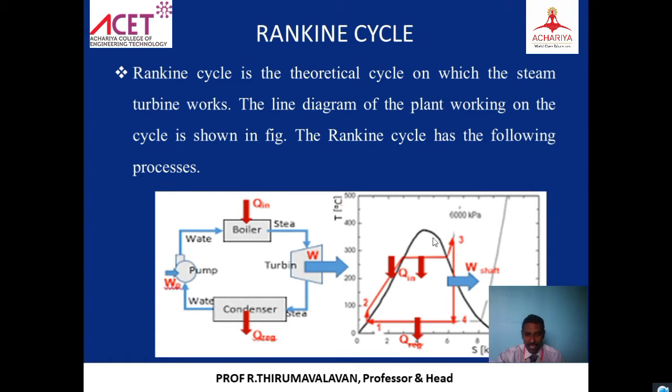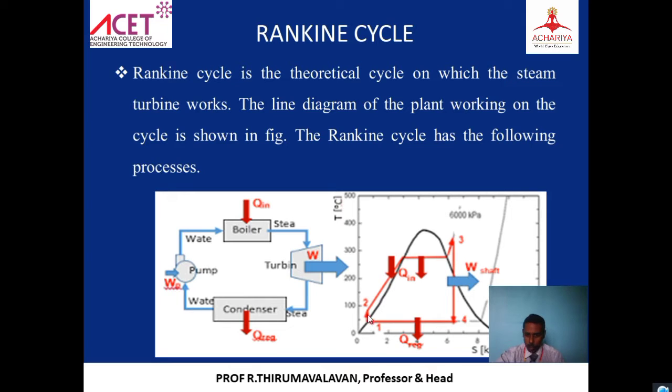The TS diagram is a temperature versus entropy diagram. All the cycles will be explained with the TS diagram. It starts at point number 1, where the pump starts pumping.